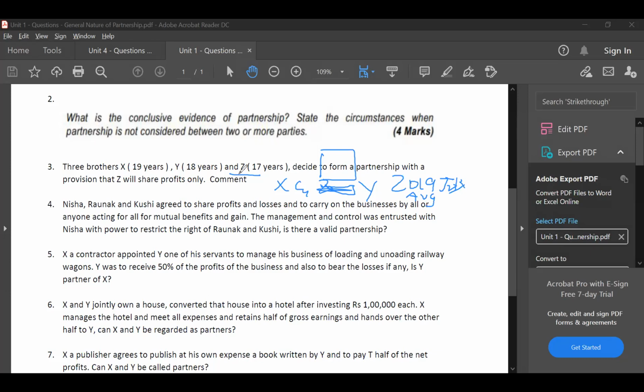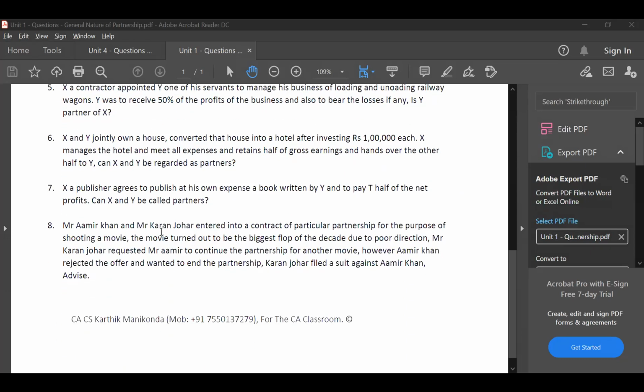Okay, so I also have a doubt in question 9. You said that in that particular partnership, Karan Johar cannot sue Amir Khan since it is a particular partnership. So wouldn't it have been a partnership at will? Then he can sue.